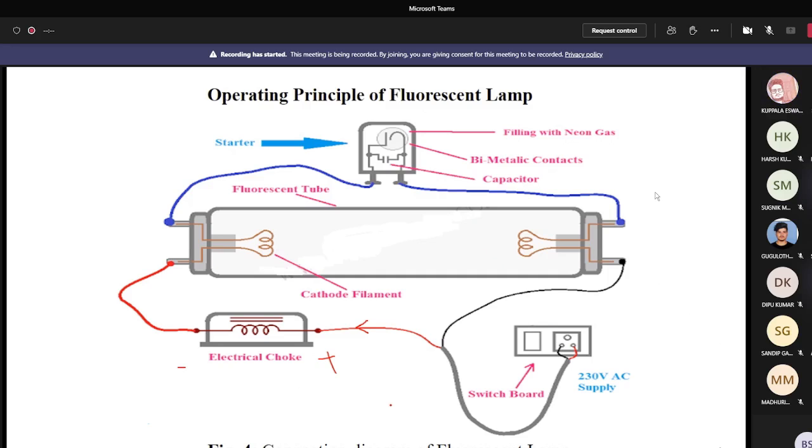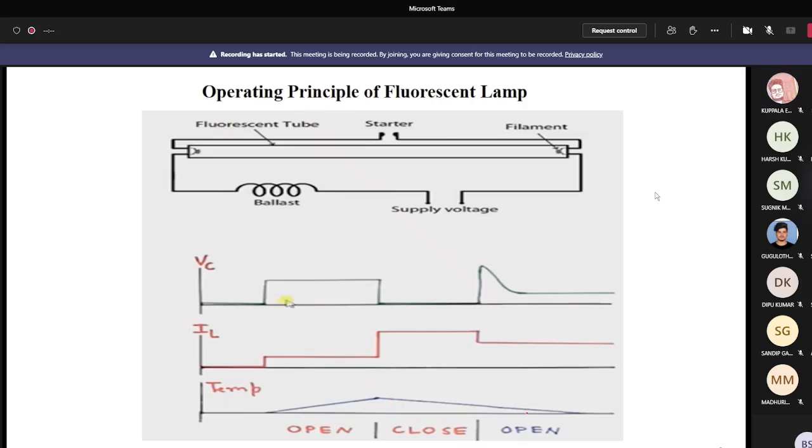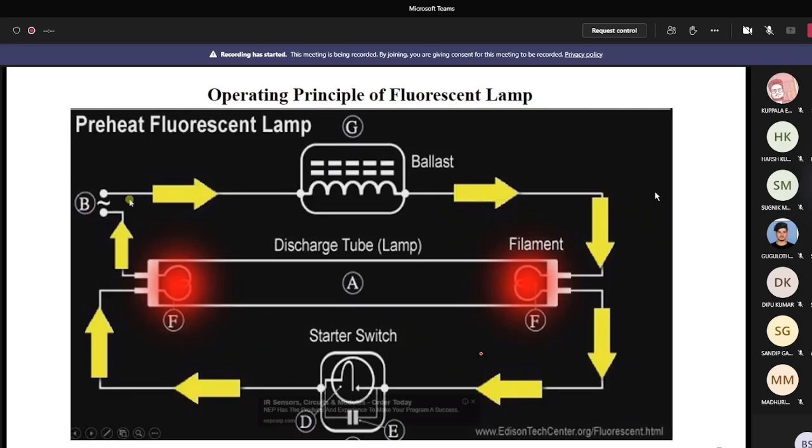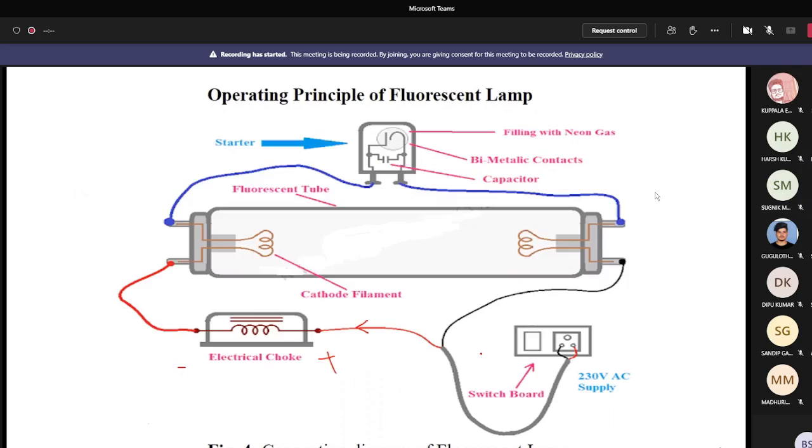Now at the sudden disconnection, the current decreases, so di by dt is in the opposite direction, decreasing in nature, not increasing. So the polarity is changed: now it is minus here and plus there. So this voltage is added to the supply voltage.